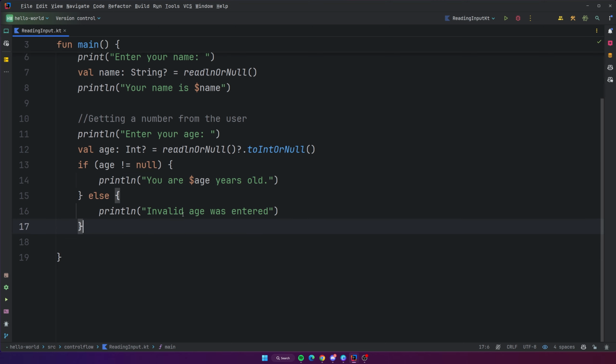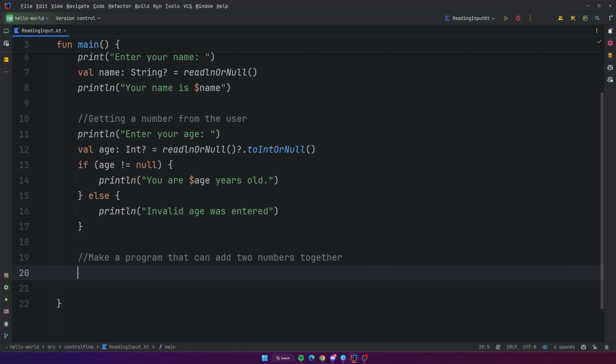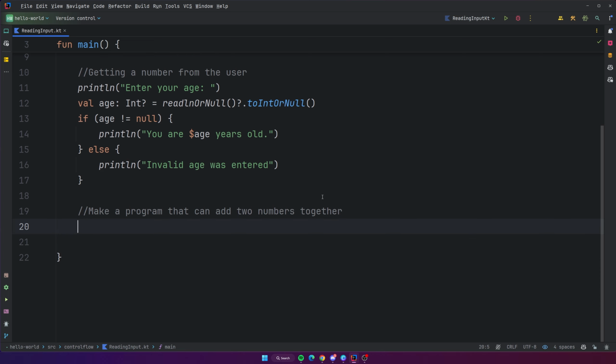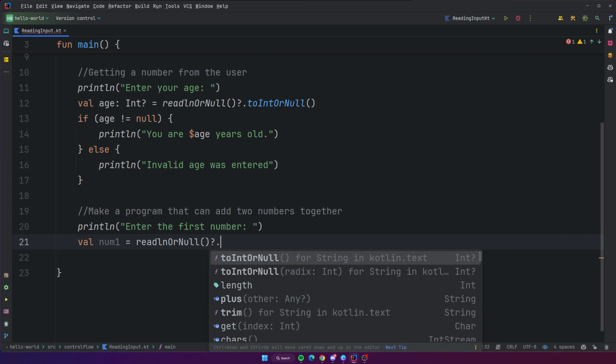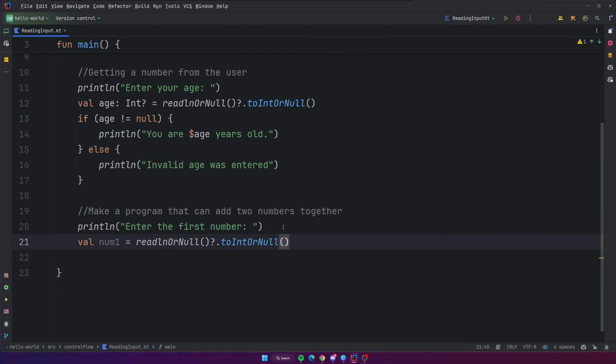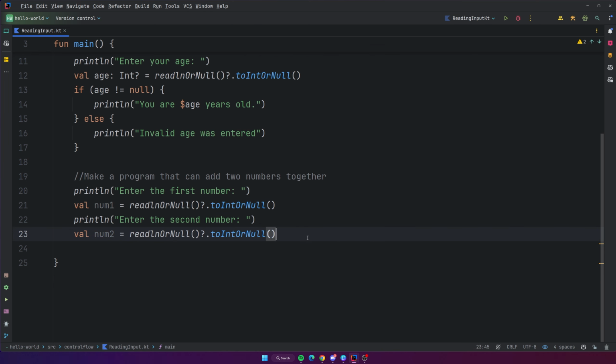Anyway, so the next thing I want to show you guys is now how to make a program that can add two numbers together. I just gave you that example, so might as well just show you how to do it. All right, so we're going to need two numbers to add together, so let's get those as input. So we're going to start with enter the first number. I put a little space so that there's space between the question and the input. And then we're going to say val num1 is equal to readLine or null question mark, because it's nullable, dot toIntOrNull, just like we did above. All right, so these two variables now should have those two numbers that we want to add together.